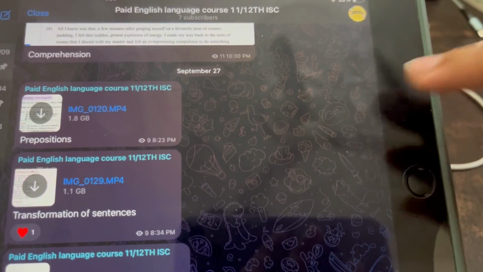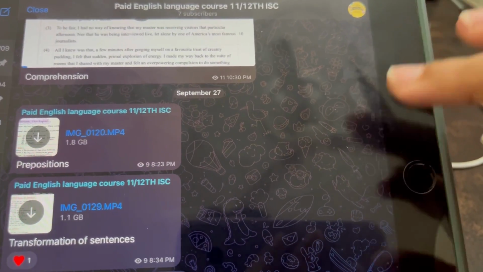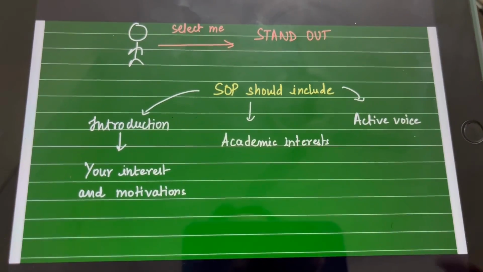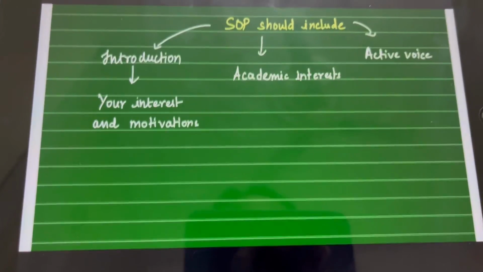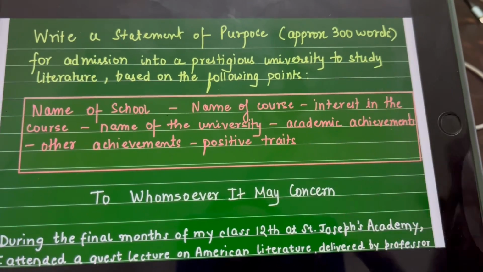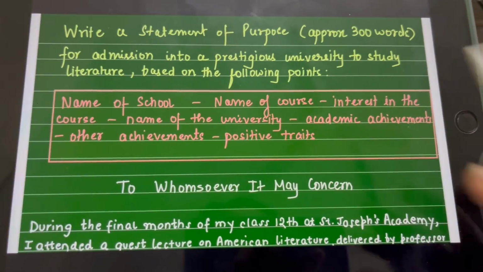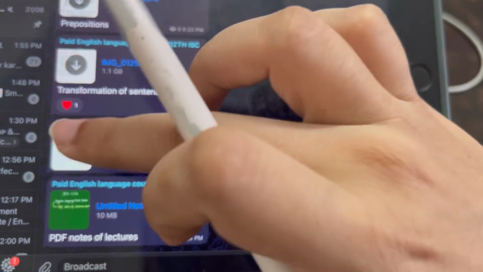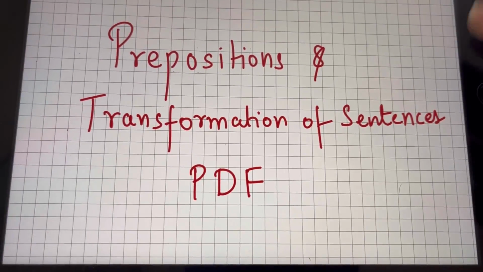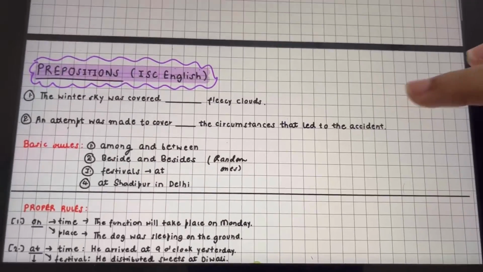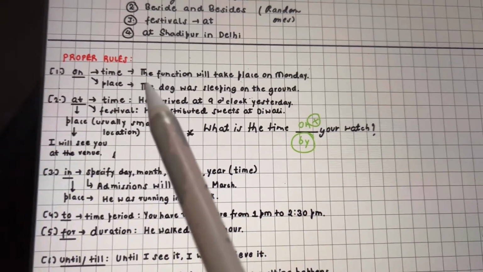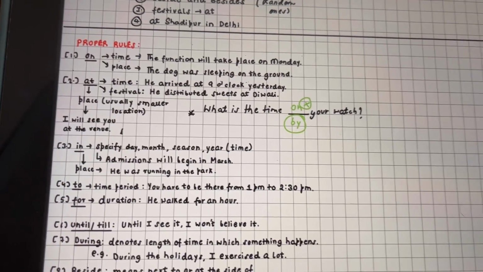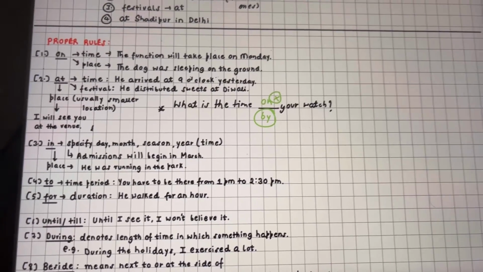Okay, so this is a quick view of the course. In this video, I'm teaching you what you have to cover, what are the basics of this SOP, how to write it, and the entire format along with the example is provided. Then you can see that we have also uploaded the PDFs. For example, this is the prepositions PDF. The proper rules are explained on what preposition to put in, be it the basics or the higher level.